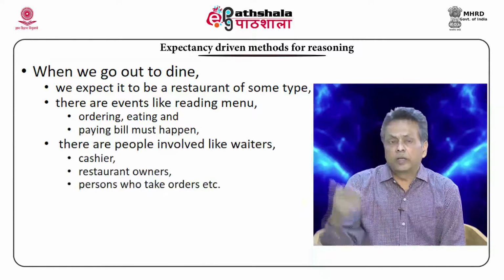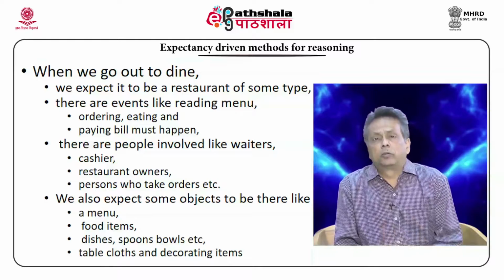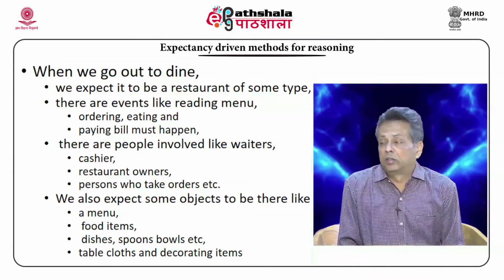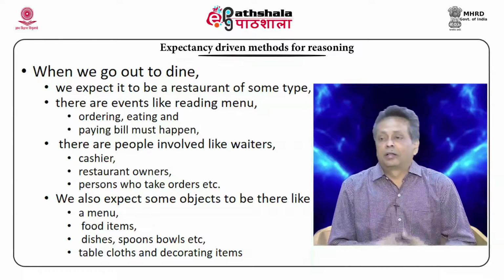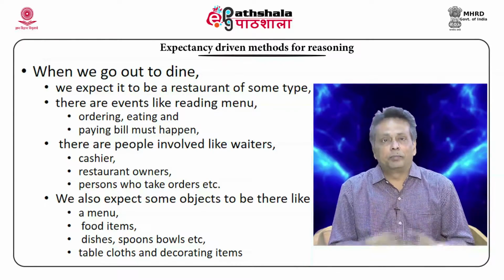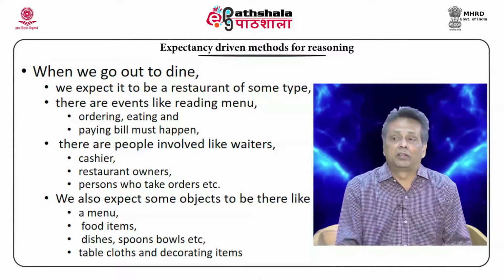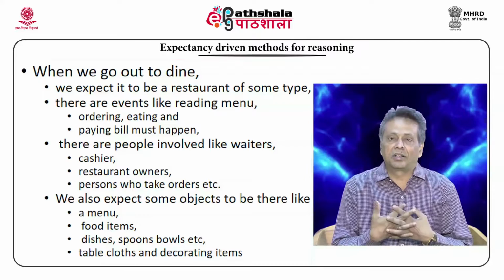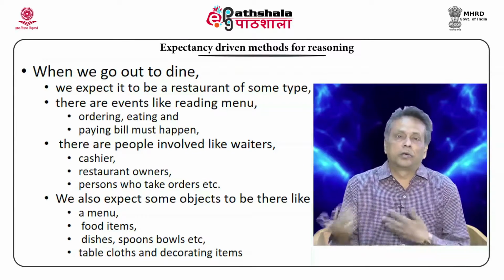One example given in the handout is that when we go out to dine, we expect it to be a restaurant obviously, and there are events like reading the menu, ordering, eating, paying the bills and so on and so forth happening. There are people involved, like waiters and cashiers and others who serve, hotel managers, the person who takes orders and so on.